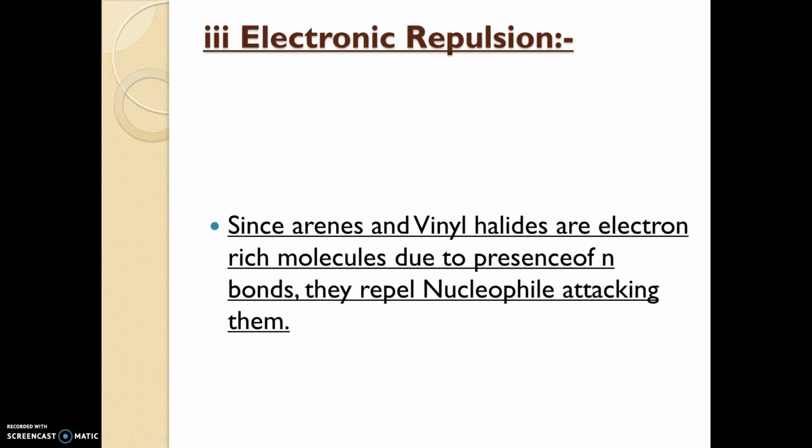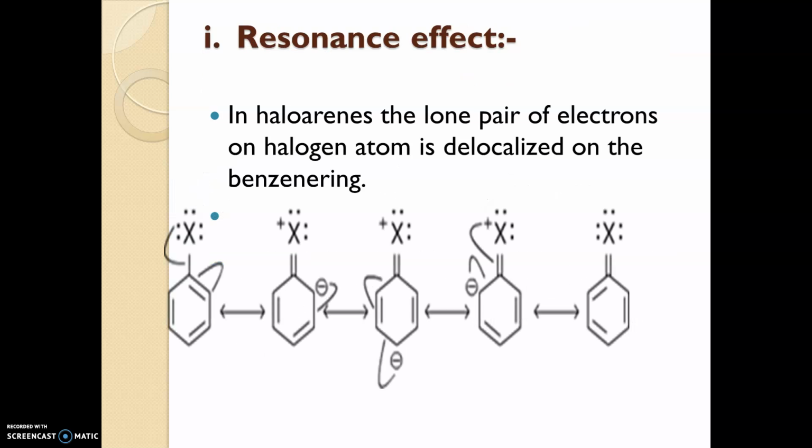Then what is the other reason? That is electronic repulsion. In haloarenes, this halogen already has many lone pairs of electrons. So if a nucleophile attacks here, these electrons will repel the nucleophile.